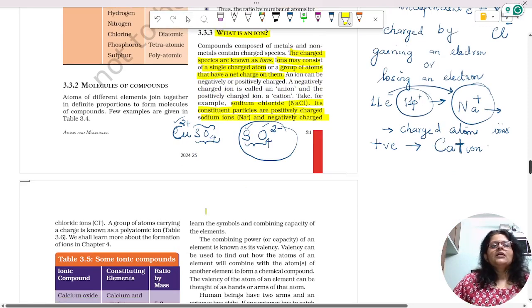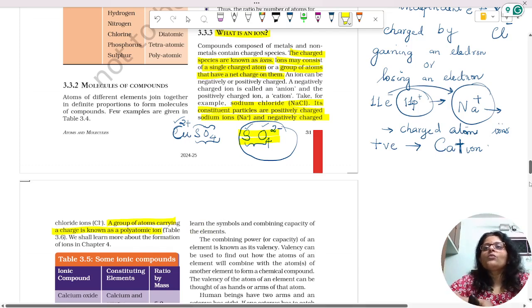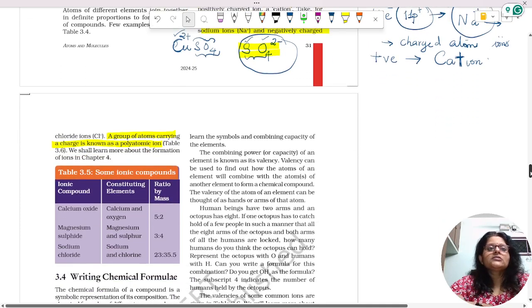In some cases, as we have seen here with SO4, the group of atoms carrying a charge is called a polyatomic ion, since the number of atoms is more. Now we shall learn more about how ions are formed in certain elements.